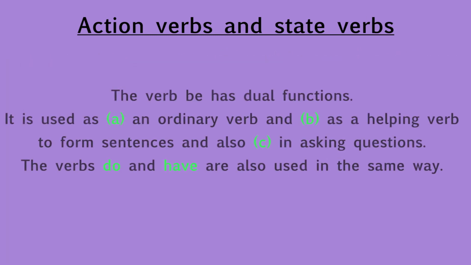The verb be has dual functions. It is used as an ordinary verb and as a helping verb to form sentences and also in asking questions. The verbs do and have are also used in the same way. Let us see it in detail.